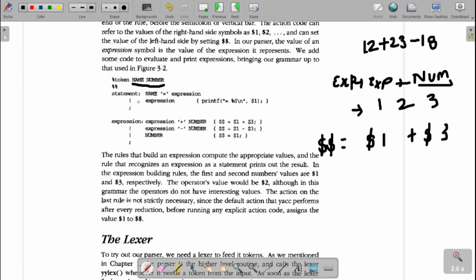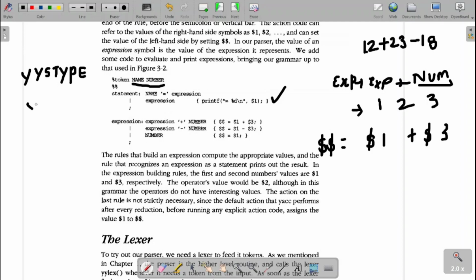Now when I go for this one, this is an expression, and here we have our result. What is the count over there? 1. That is, we are printing the result as $1. Fine. So this is how we pass the values to the parser. Using the built-in keyword YYSTYPE, we are going to pass the value to the parser.